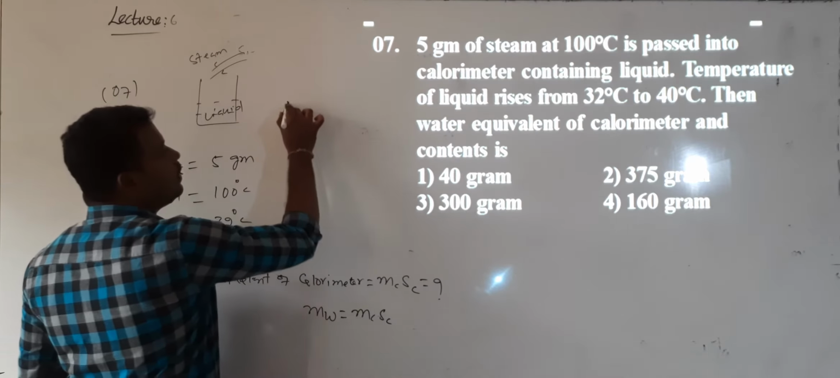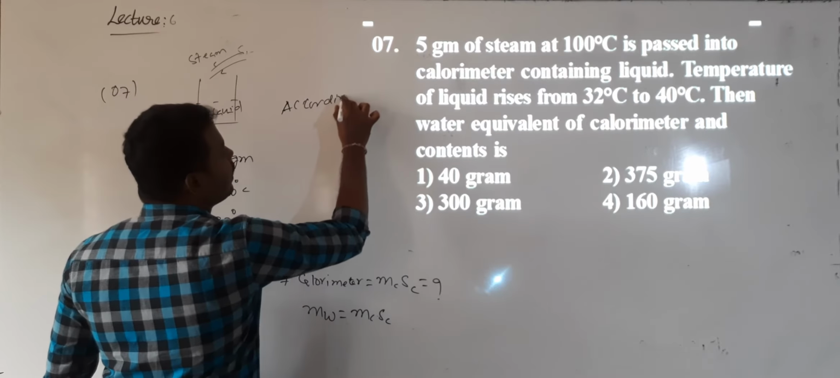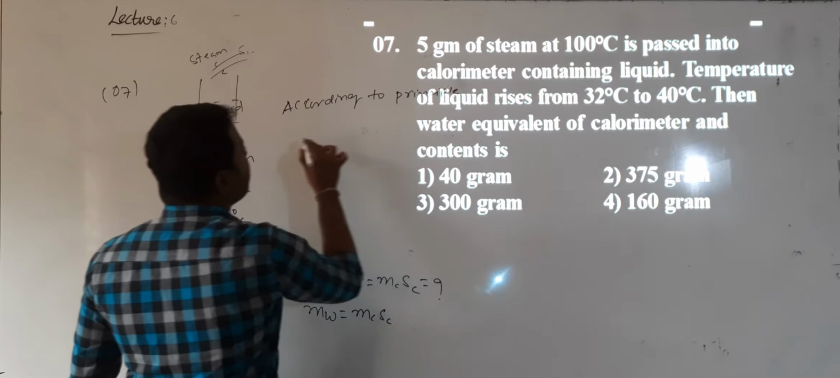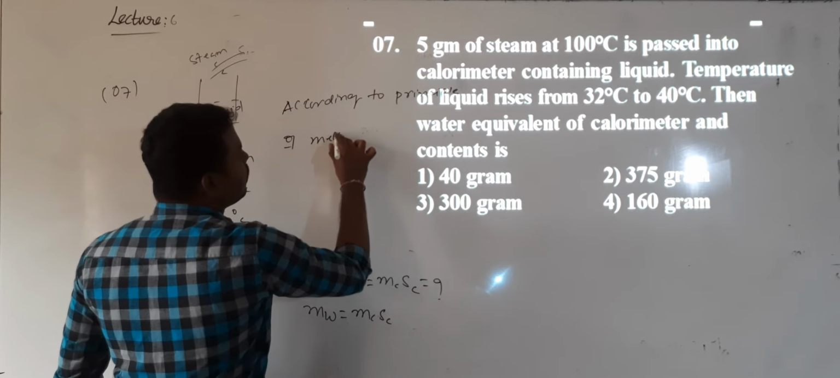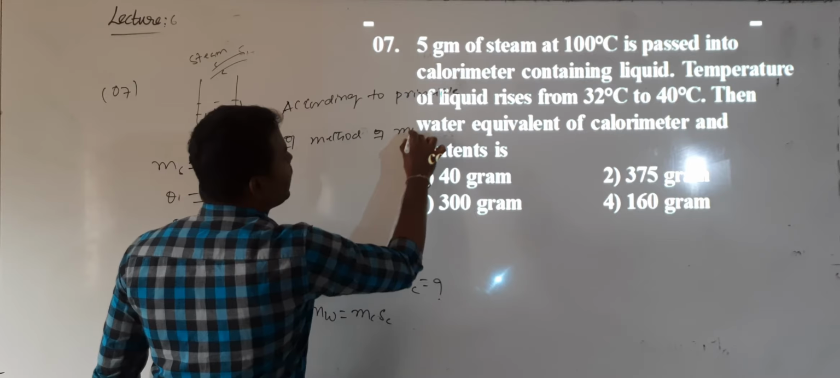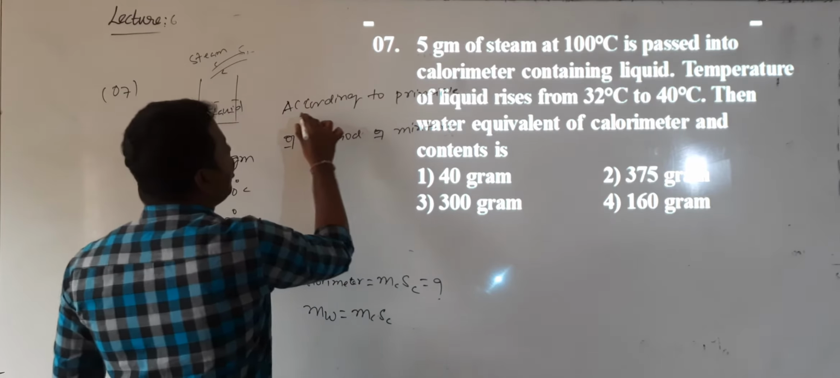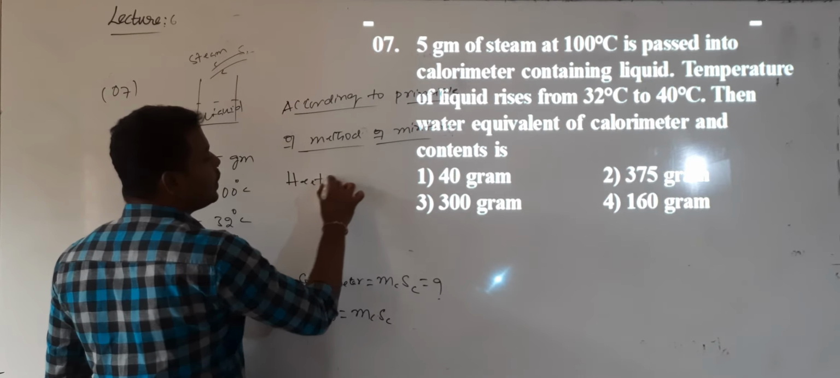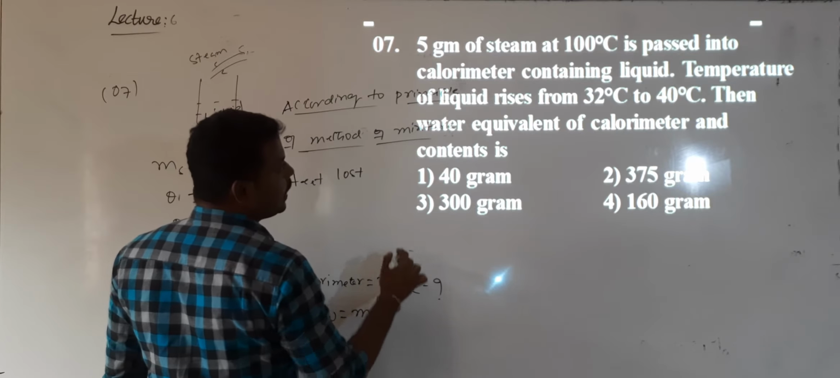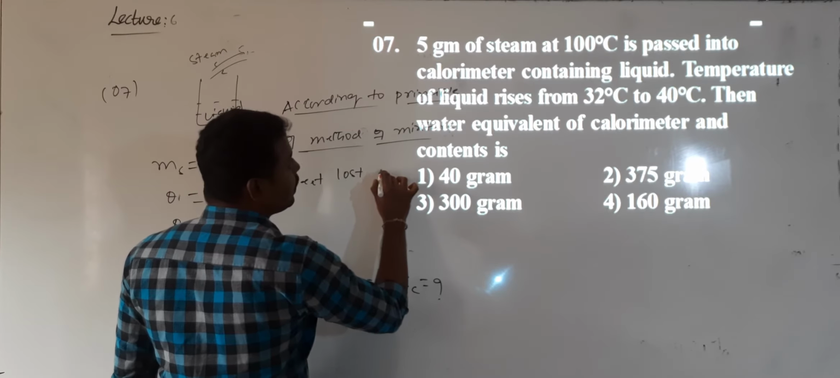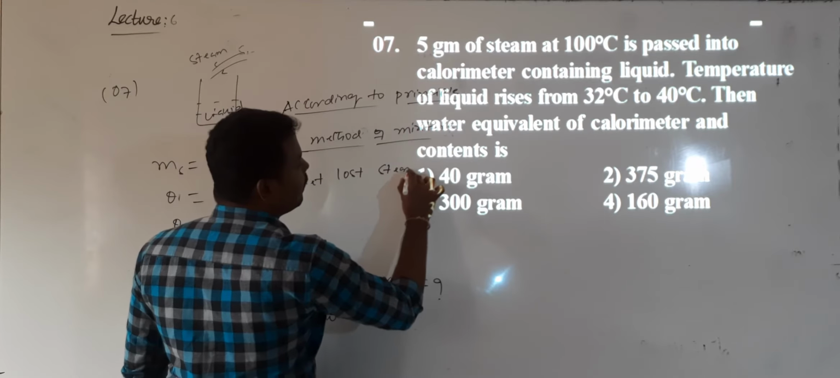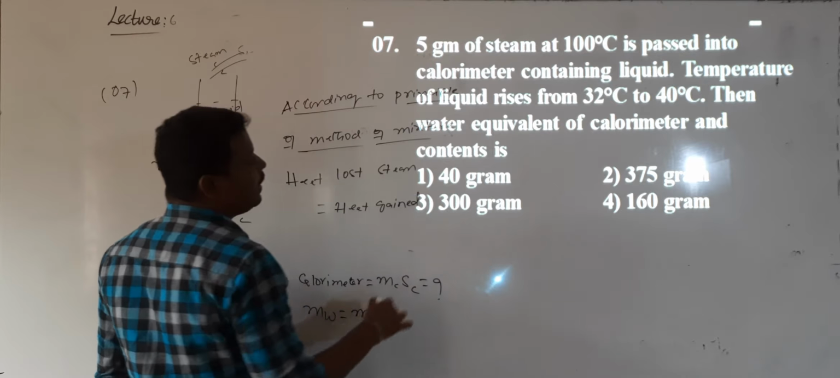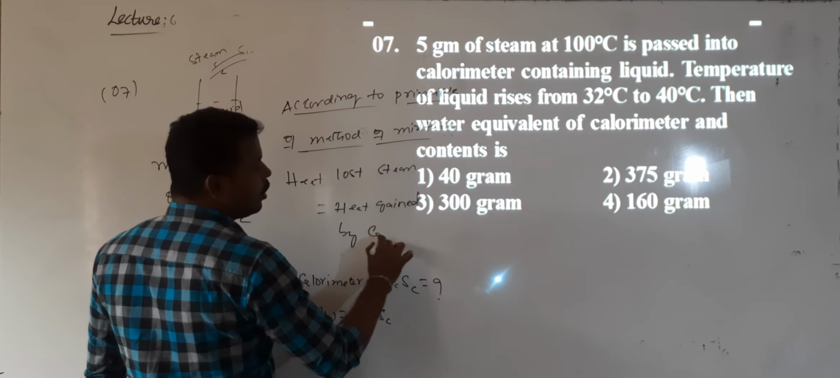Then according to which principle? According to the principle of method of mixtures, the heat lost by the hot body will be equal to the heat gained by the cold body. So heat lost by the steam will be equal to heat gained by the calorimeter